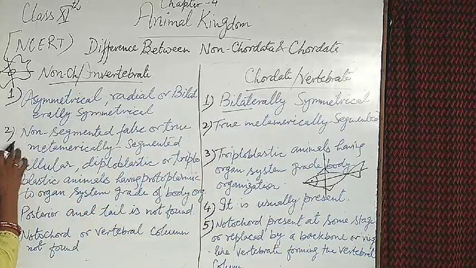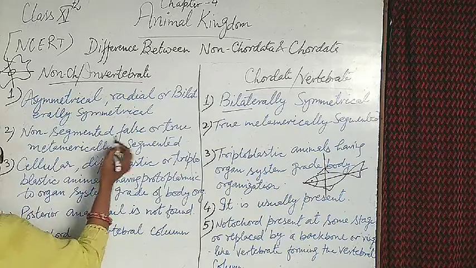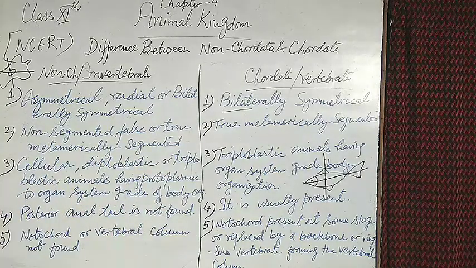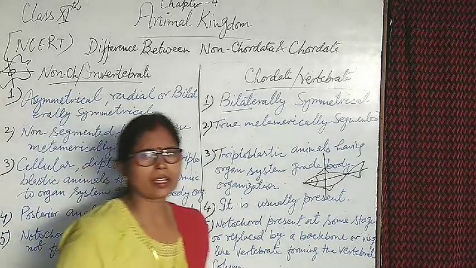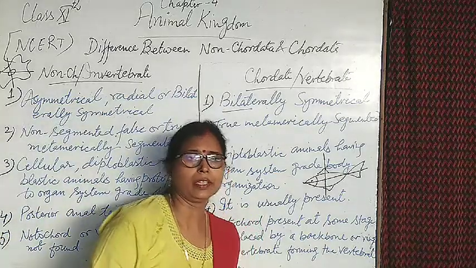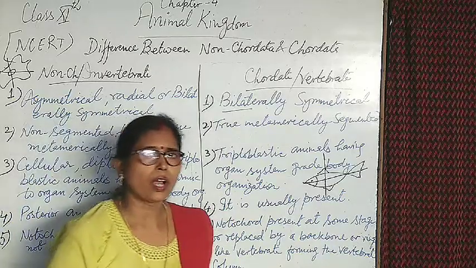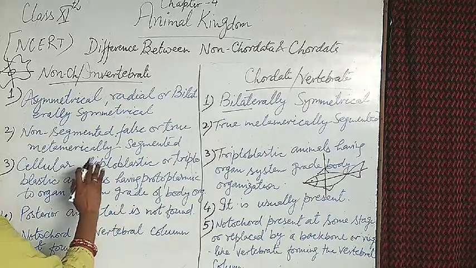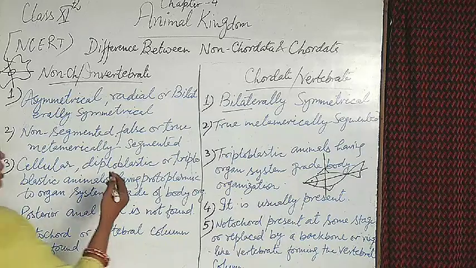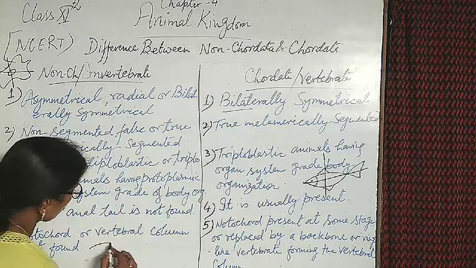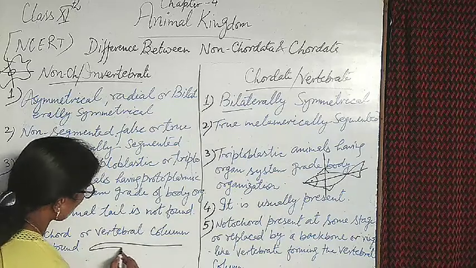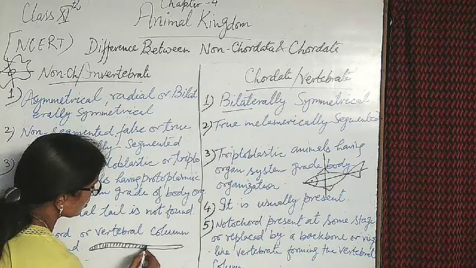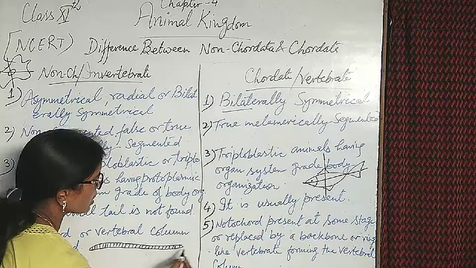And the other point is non-segmented, or false or true metamerically segmented body. In invertebrates, most organisms are non-segmented. But in a rare case, the earthworm has a segmented body, and the segments are not true, because the earthworm body is longitudinal and divided into 100 to 150 or 130 segments.